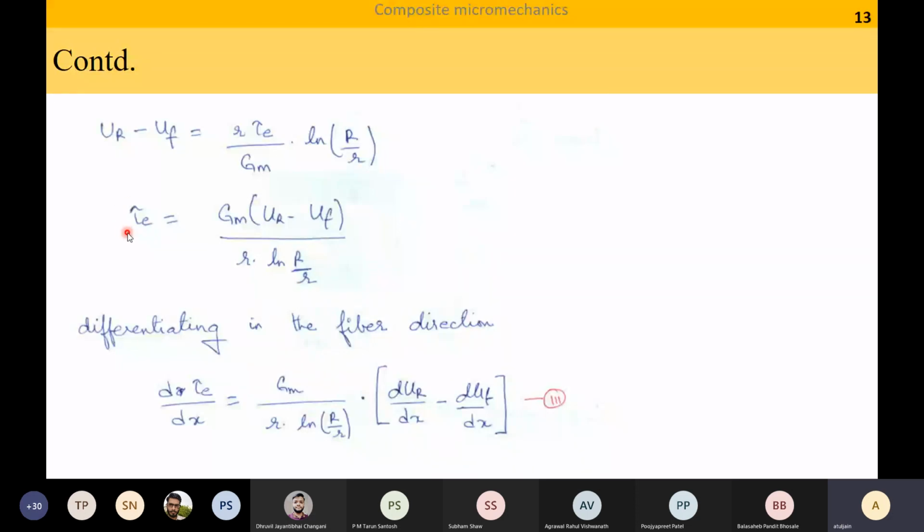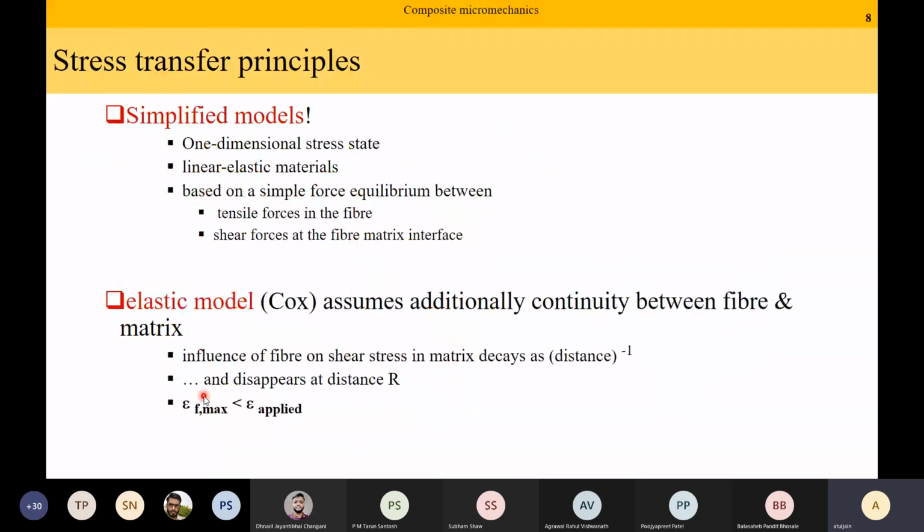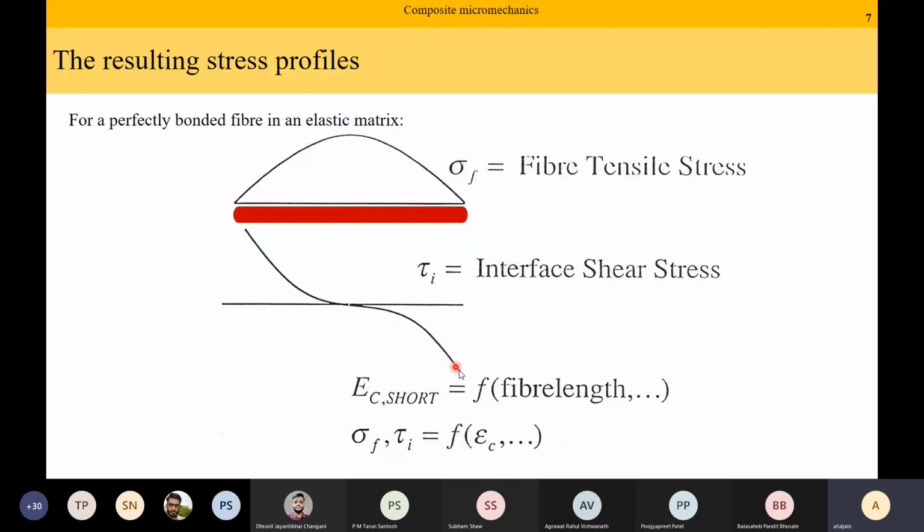Next, we are making another assumption: the dimensions of the fiber are so small compared to the overall size of my composite that there is no variation of shear stress along the radius of the fiber. So let us differentiate this tau E in the x direction, because this can vary point by point. If you remember our objective, we want to find out how this shear stress is varying on a point by point basis. We found the value of tau E. Let us integrate so that we get the total average shear stress over the entire length.